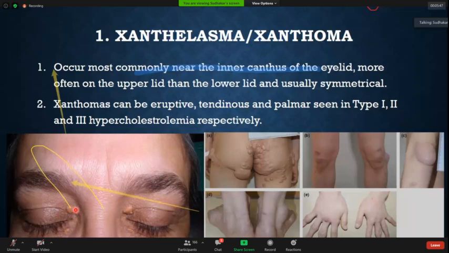You see these lesions. These are known as the xanthelasma. They are more commonly present on the upper lid, more commonly symmetrical, and then the lower lid. And then you see these are known as the xanthomas. They are sometimes the eruptive xanthomas on the knee. Then the tendinous xanthomas, again eruptive xanthomas, again on the Achilles tendon, the tendinous xanthomas and the palmar xanthomas.